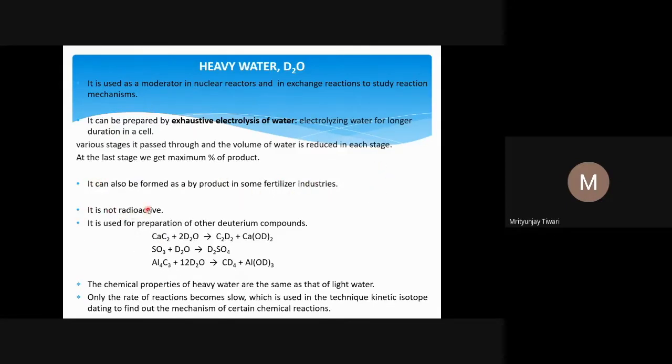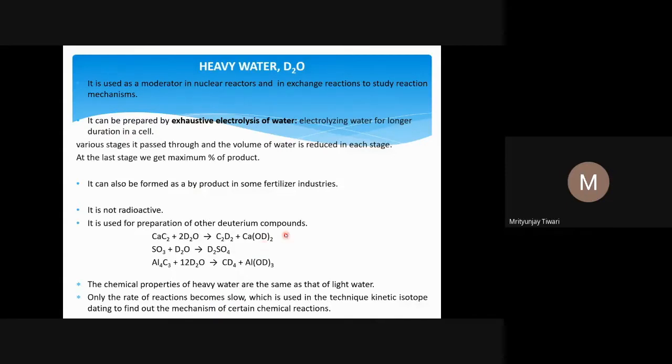It is not radioactive. This is something that we should remember. Deuterium is non-radioactive, and the normal oxygen isotope is also not radioactive. So D2O is not radioactive. It is used for the preparation of deuterium compounds. This heavy water is used for the formation of deuterated compounds.